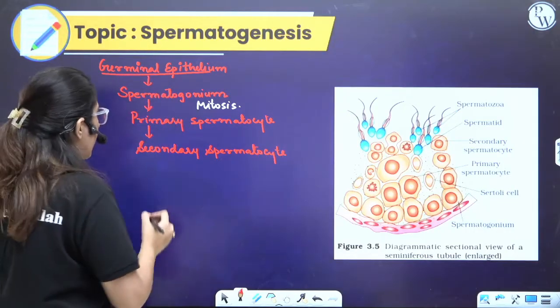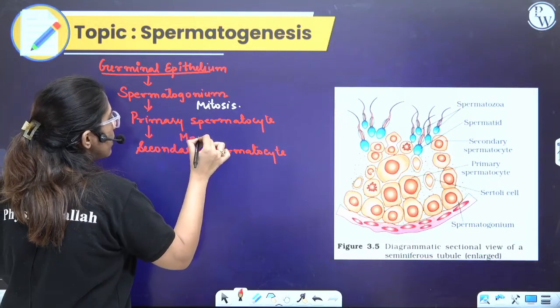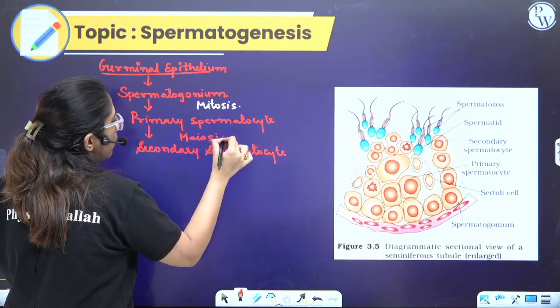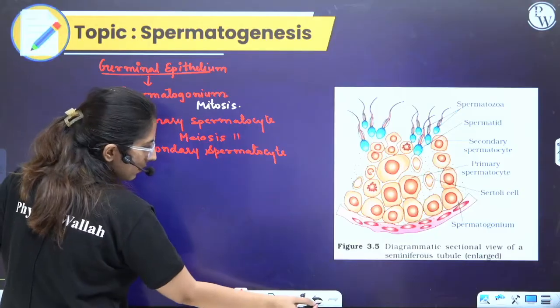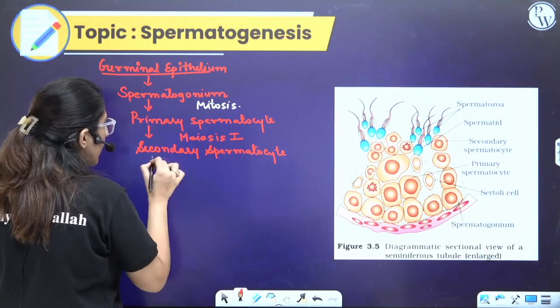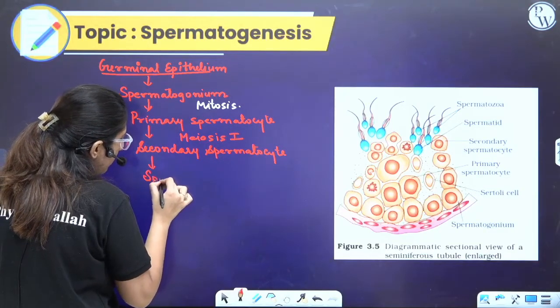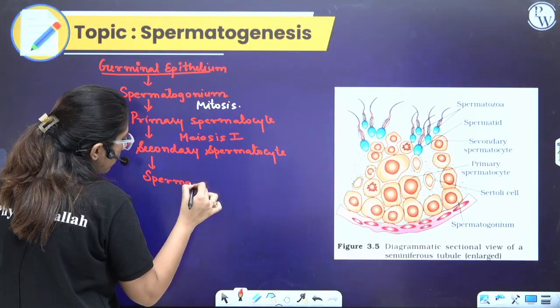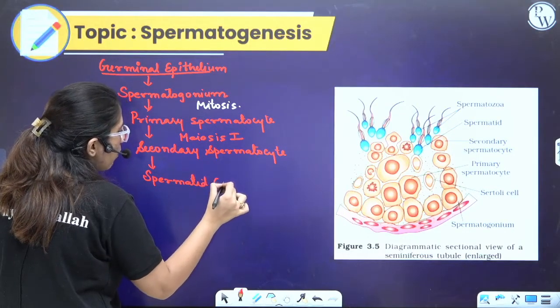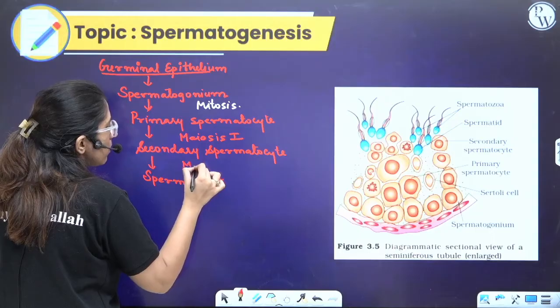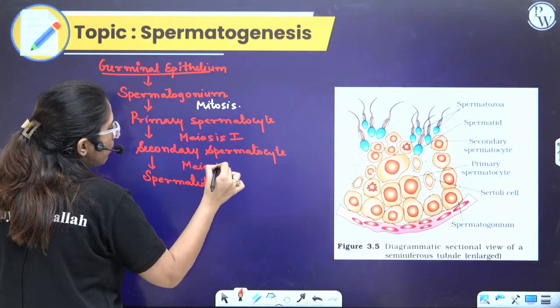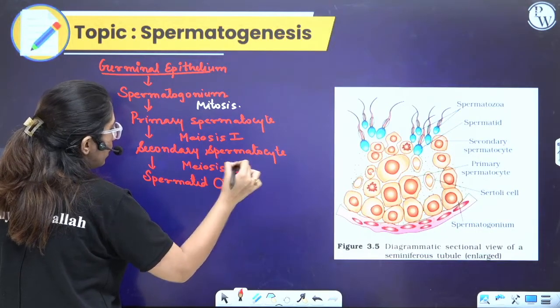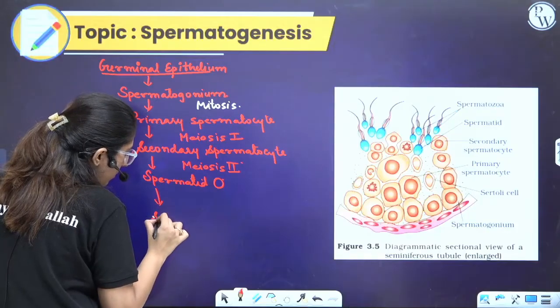Secondary spermatocytes, here meiosis 1. Now it started forming spermatid, rounded. Clear? Meiosis 2. This spermatid forms the sperm.